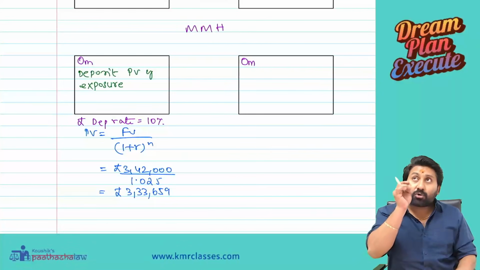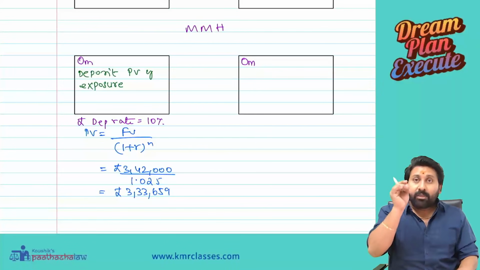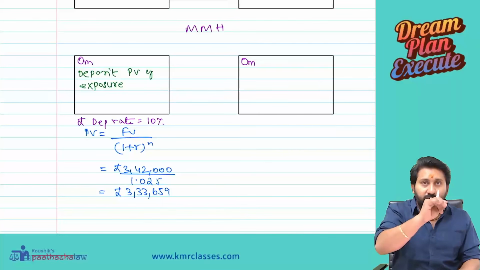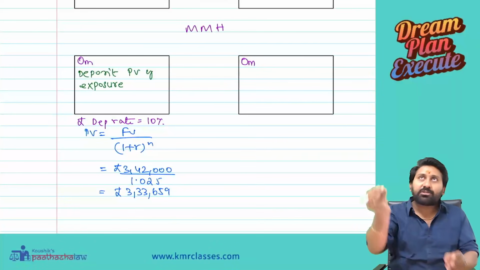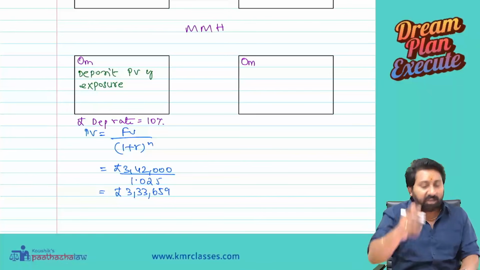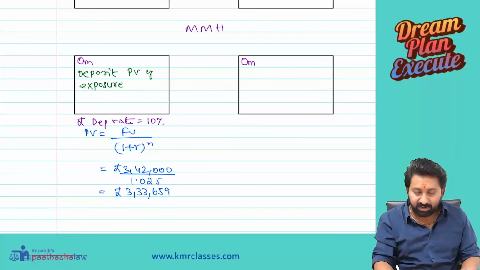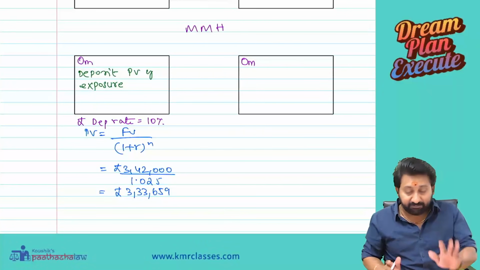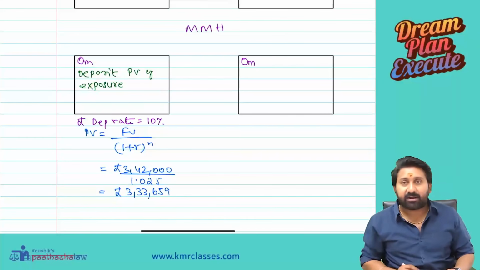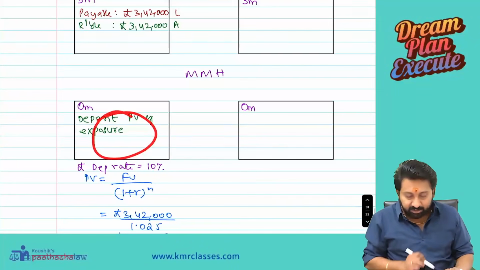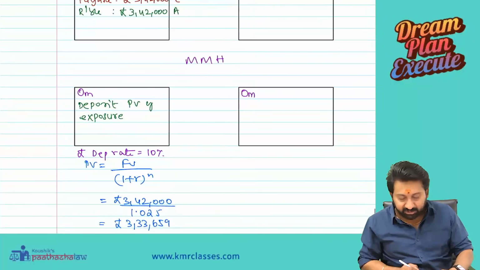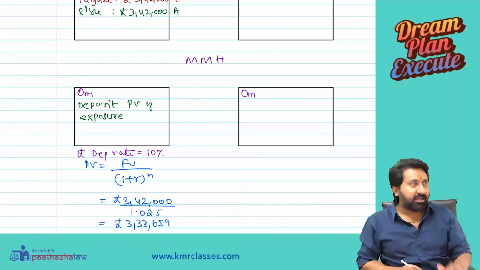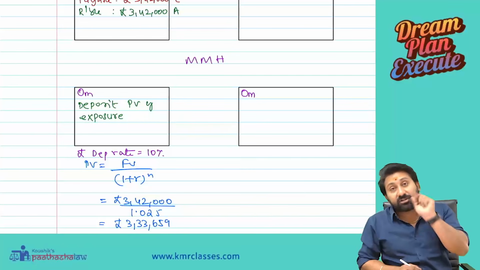In order to deposit in UK pounds, first you need to have some dollars, which you convert into pounds, and those pounds are deposited here. How much do you have to deposit? Pounds 3,33,659.